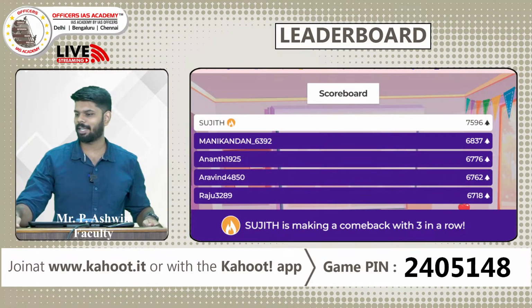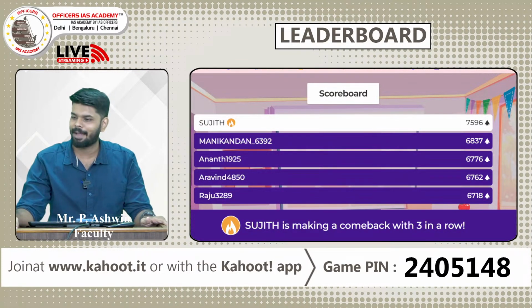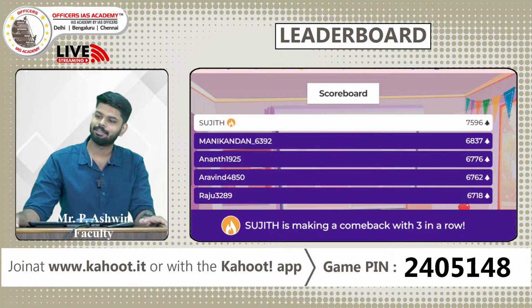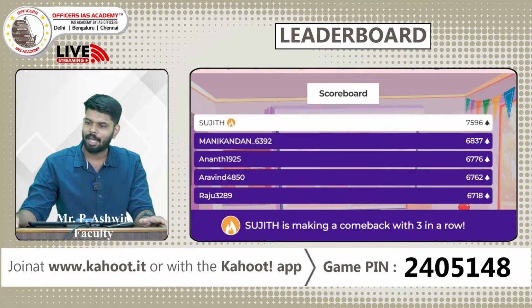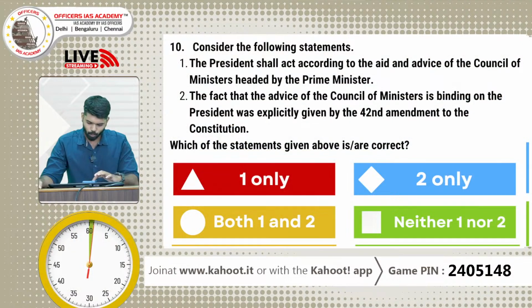So Sujit once again is leading, right? Is making a comeback, and followed by Manigandan, Anand, Aravind and Raju. Let us look at the next question. 10th one.